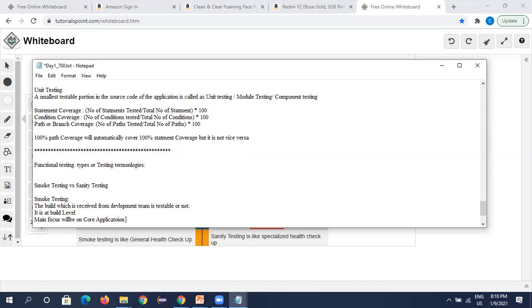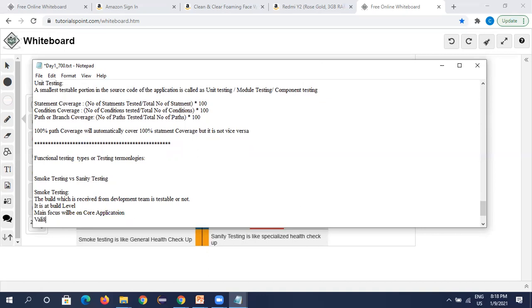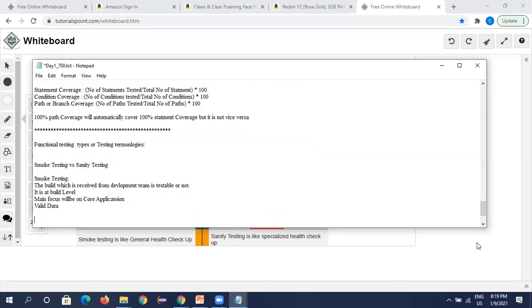Okay, and one more point is we give only valid data. We don't give invalid data. For example, if you are going for login, we don't give negative values. If for login functionality you need to enter 4 to 8 characters, we don't give boundary values like minimum and maximum, and we don't check that, like giving three characters and testing. We don't do all those things. We just enter valid data, valid username, valid password. We enter into the application, we log in and we do all important critical functionalities. Okay, that is smoke test.